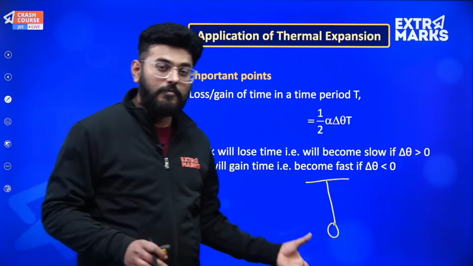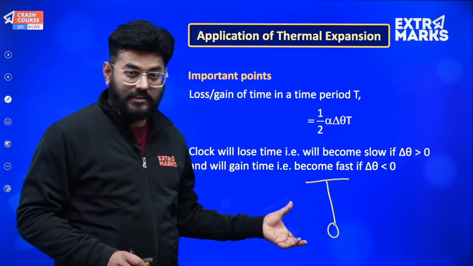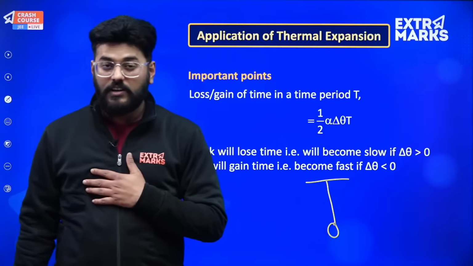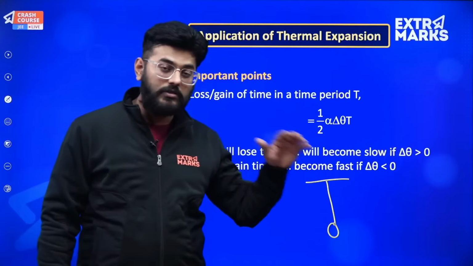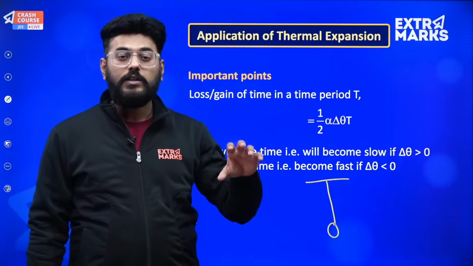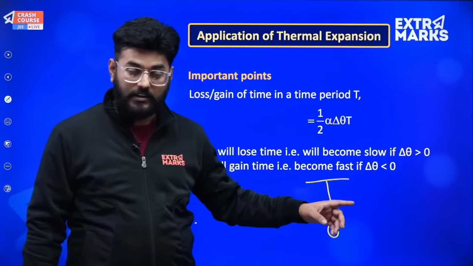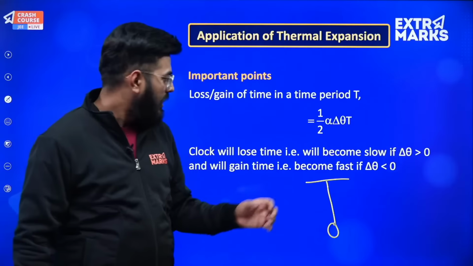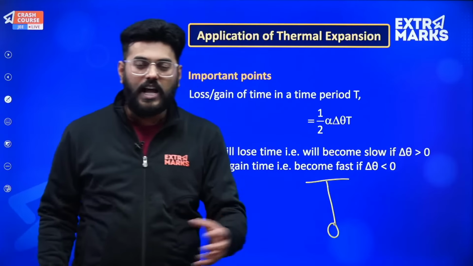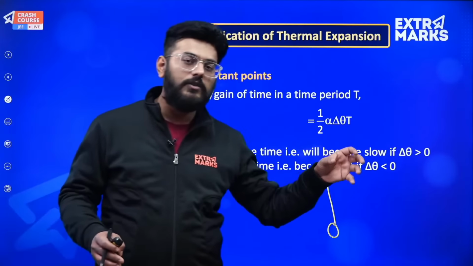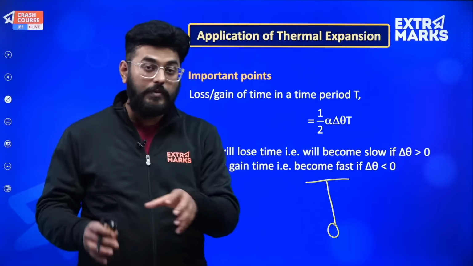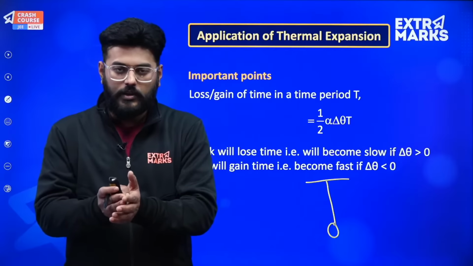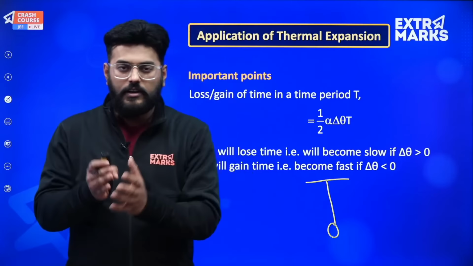Now what will occur for me is, my length is increasing and my time is also increasing. So one oscillation I will consider to be 1 second, which on the contrary will not be equivalent to 1 second of that person, and obviously for me time will run slow. So if delta theta is greater than 0, time will be slow. The 1 second interval on the coastal region will not be equivalent to the 1 second interval when I am sitting in Thar. I think I am very clear with you people.